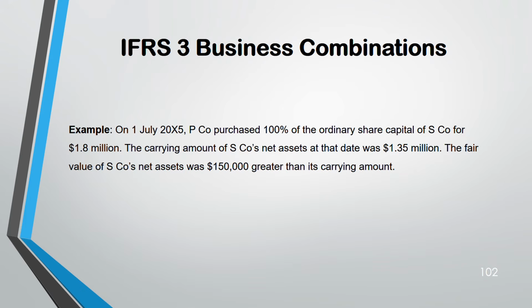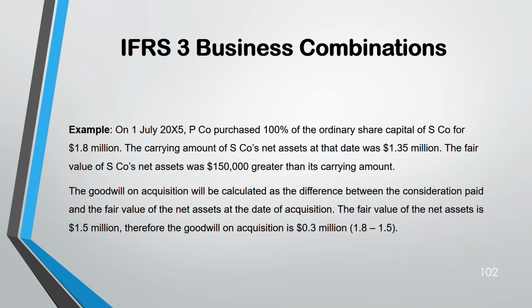Example: P purchased 100% of S for 1.8. Carrying amount was 1.3, fair value was 150,000 greater than that. So, calculate the goodwill. What was the consideration? 1.8. What was the net asset? Fair value of net assets. Carrying amount is 1.3. They told us fair value is 150 greater. So 1.35 plus 0.15, which is 1.5. Fair value of net assets is 1.5. 1.8 minus 1.5, goodwill is 0.3.